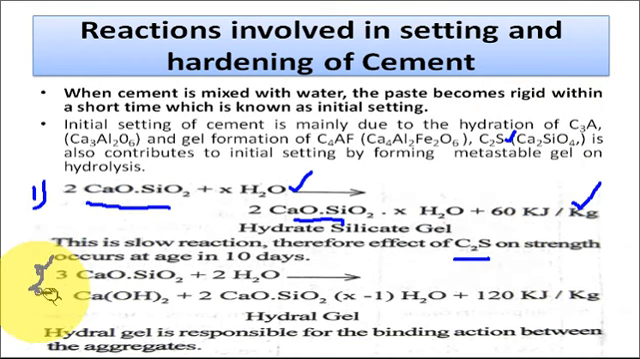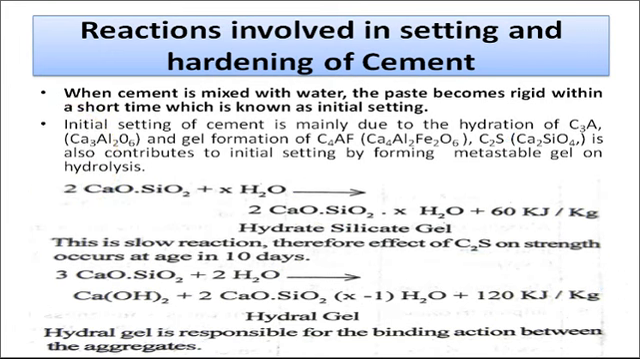Now, the second reaction is the hydration of the tricalcium silicate. When tricalcium silicate reacts with the water, it forms the hydral gel with the formula 2 calcium oxide dot SiO2 dot (x minus 1) H2O. And in this reaction also, heat energy is evolved. This hydral gel is responsible for the binding action between the aggregates. What are the aggregates here? Aggregates are all of these compounds and the gels which are formed in the hydration reactions.